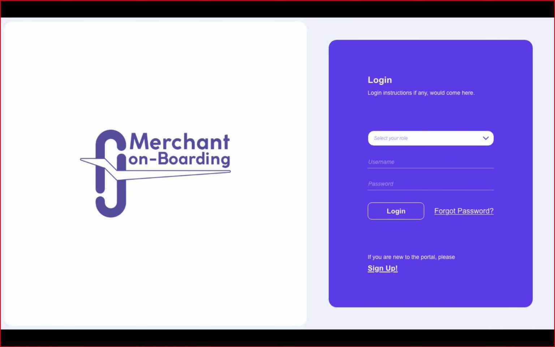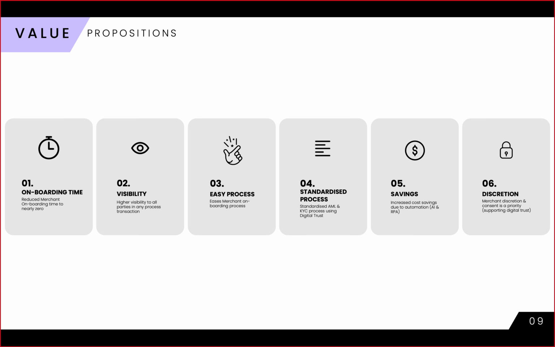This merchant onboarding process, powered by blockchain and AI with RPA, has introduced a seamless system for Acquire banks and payment service providers to engage with new businesses, with onboarding time reduced to nearly zero, higher visibility and transparency for all the parties, as we have seen, supported by digital trust, and increased cost savings for all the Acquire banks. Merchant discretion and consent is a priority, also supported by digital trust.